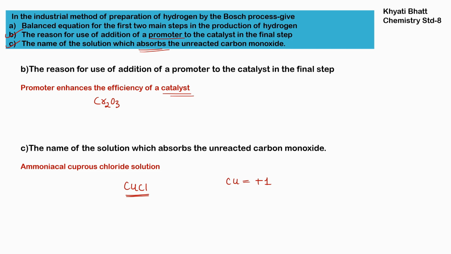So both Cu and Cl have valency 1, and via the crisscross method we get CuCl, cuprous chloride. When it is CuCl2, it is copper chloride. Along with the variable valency, +1 gives cuprous chloride. Ammoniacal means we are adding some ammonia, so it is known as ammoniacal cuprous chloride.